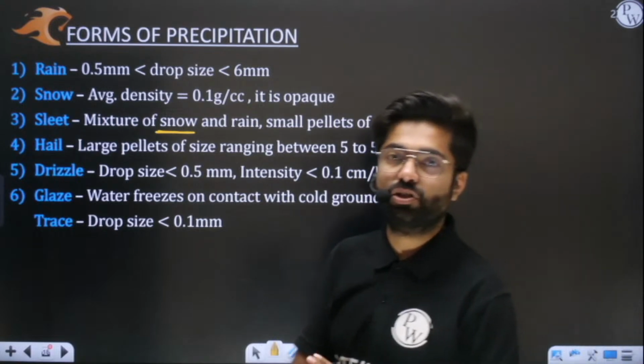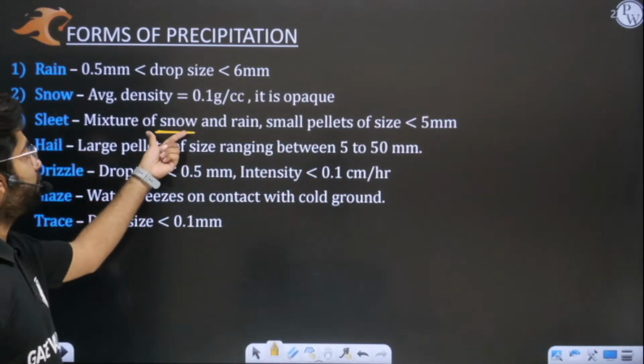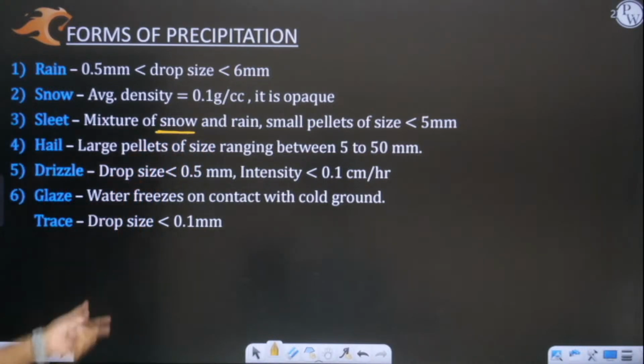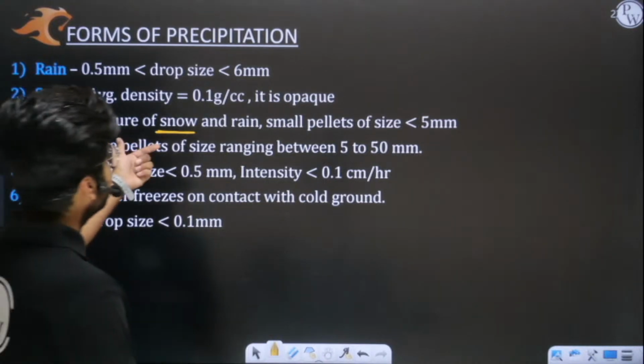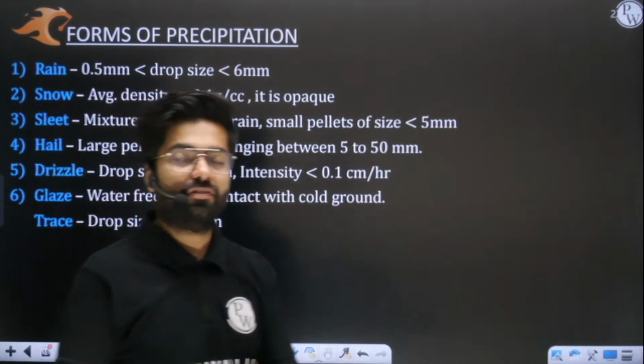I think some connection issue was there, but I hope it has resolved now. So we were discussing snow and rain. So this snow is what? This snow is a little translucent. Have you seen the ice cubes in your fridge? Yes or no? That is nothing but this sleet kind of snow. So I hope this is very clear to you.